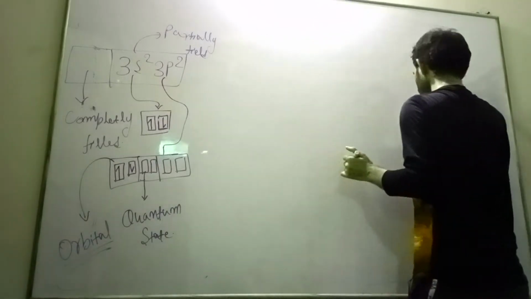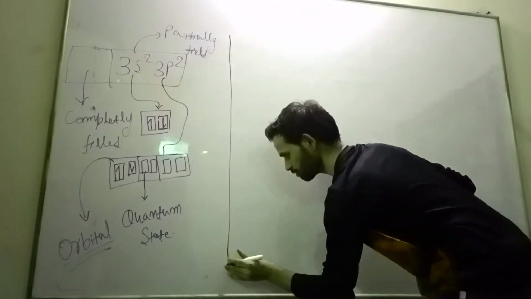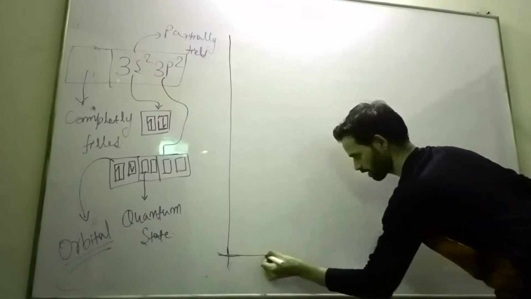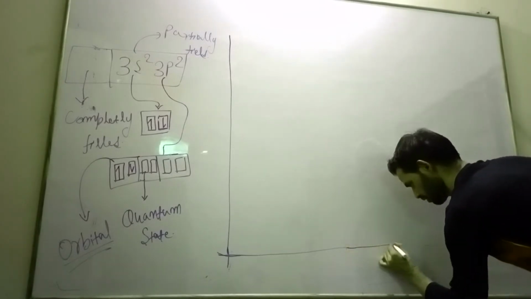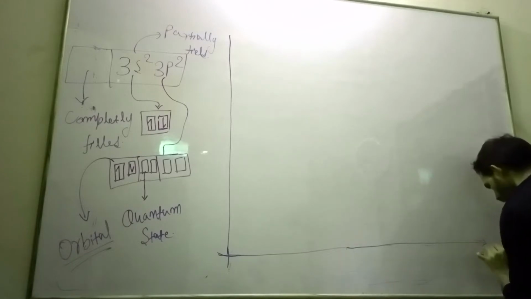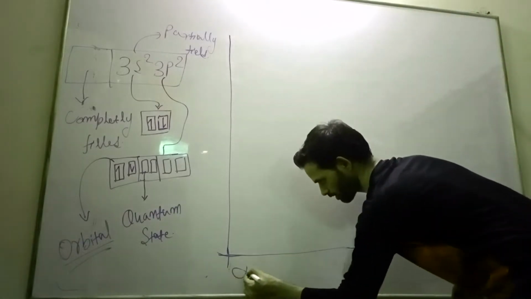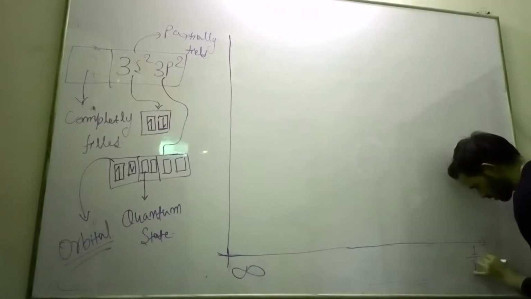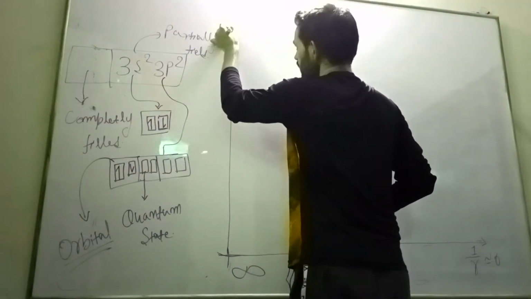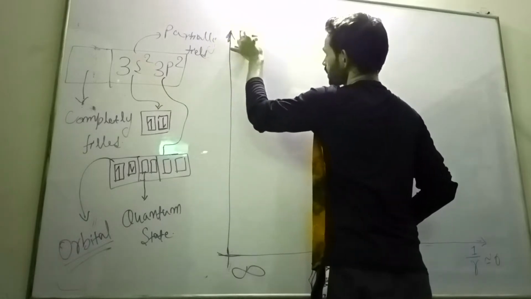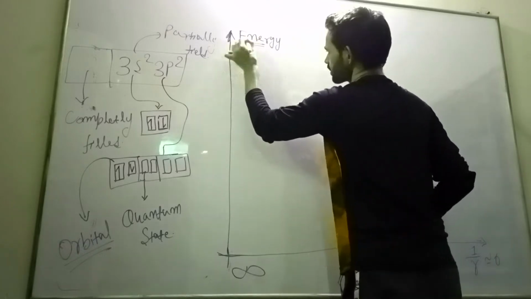Let us see the energy band formation for this. This is energy versus interatomic distance, the distance between atoms, 1 by r. Here the distance is infinite, and here the distance is almost equal to 0. This is my energy axis.